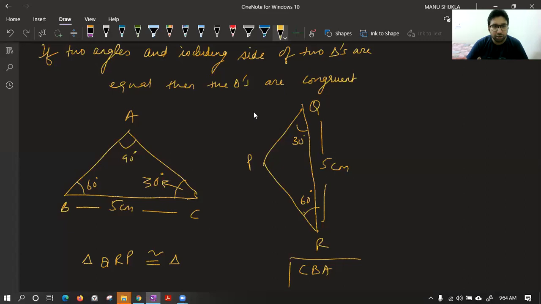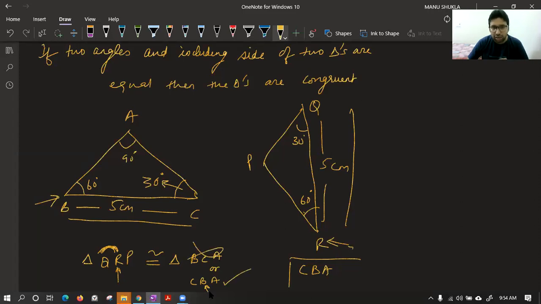So we have BC. BC is equal to QR. So QR is first and second. So that means BC should come or CB should come first. Last is A will come at the end. Now let us check. Angle B should come equal to angle R, and that is the second case only. So you all are correct. The second name is fine.